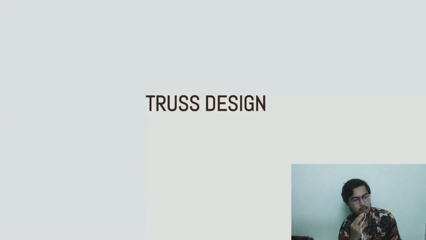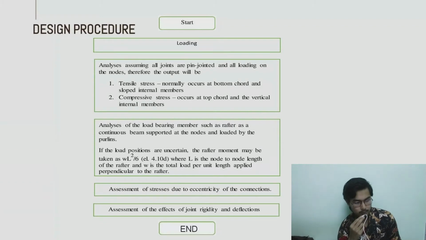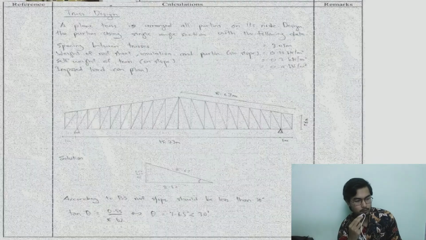Okay, I will present about the truss design. First we start with the design procedure. First, we analyze by assuming all joints are pin joints and all loading is on the nodes, therefore the output will be tensile stress and compressive stress. Then we move to analyze the load bearing members such as the rafter as a continuous beam supported at nodes and loaded by the purlins. Next, assessment of the stress due to eccentricity of the connection and assessment of the effect of joint rigidity and deflection.